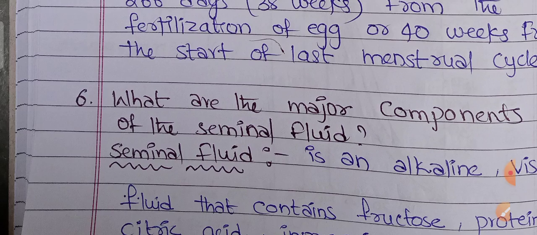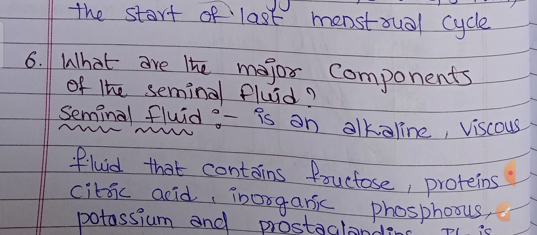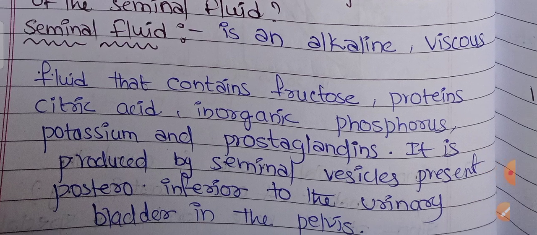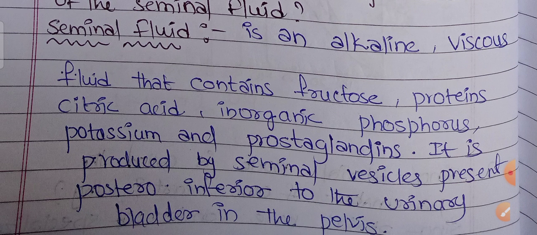Next, what are the major components of the seminal fluid? Seminal fluid is an alkaline, viscous fluid that contains fructose, proteins, citric acid, inorganic phosphorus, potassium, and prostaglandins. It is produced by the seminal vesicles, present posterior and inferior to the urinary bladder in the pelvis.